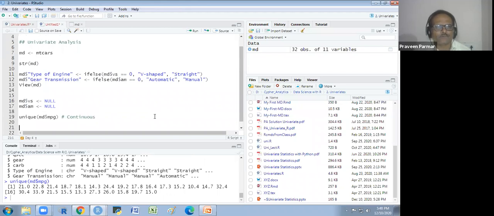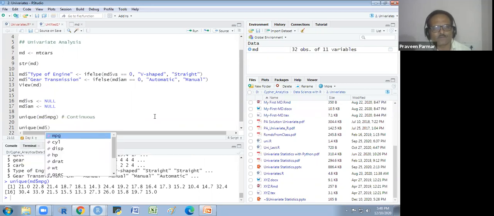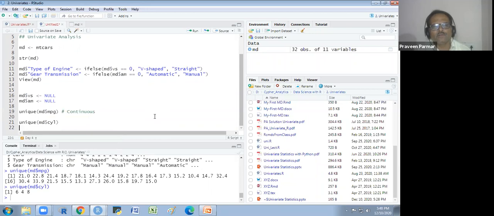It is continuous. Now the second variable I see is cylinder. You see how many unique values are there? There are only very few unique values, 3 unique values. So it is discrete. In such a way, we will see each and every variable and we bifurcate them as continuous or discrete.